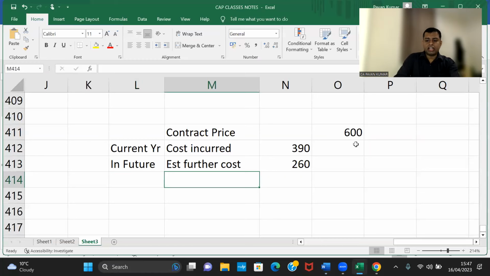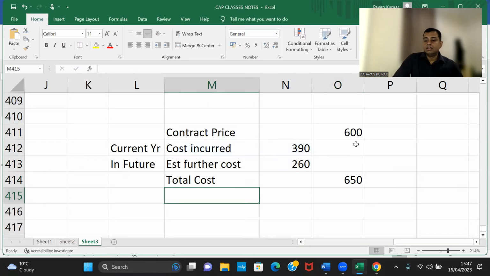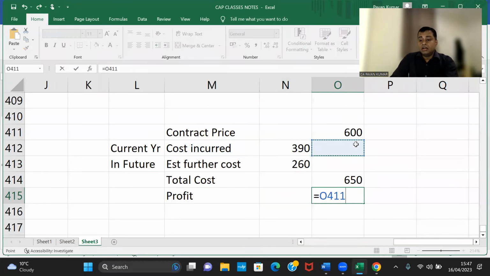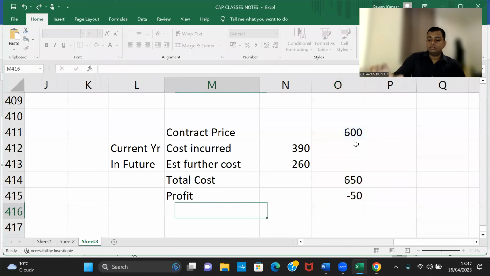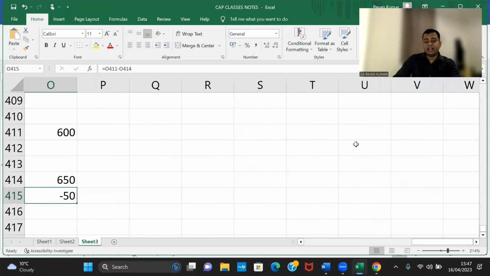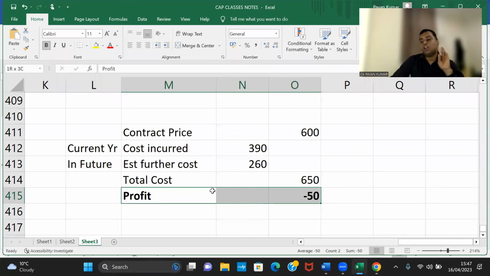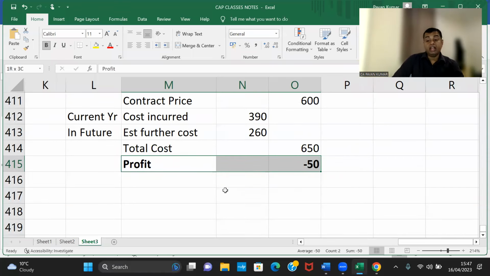So total cost is this plus this, 650. Now profit is sales minus cost, minus 50, a loss. So is it current year loss or total loss? It is total loss, minus 50.